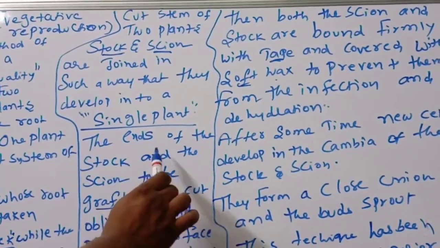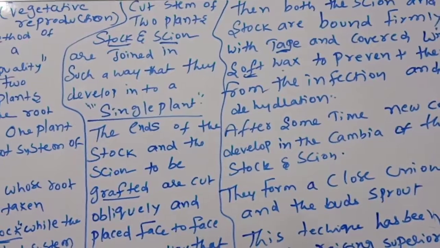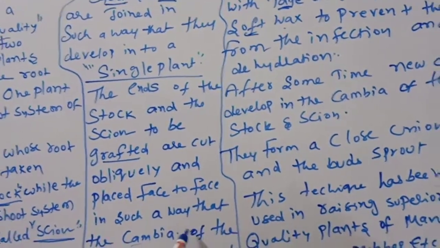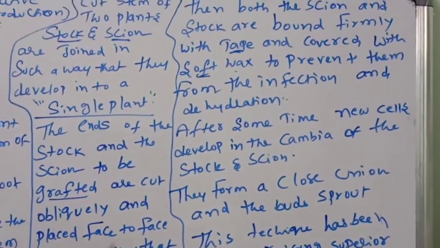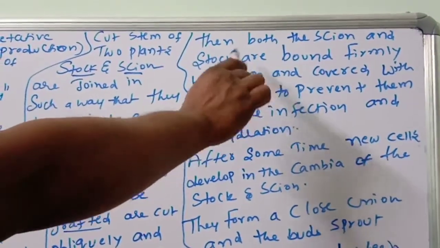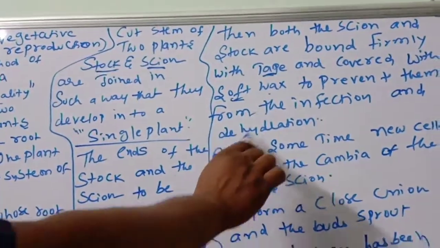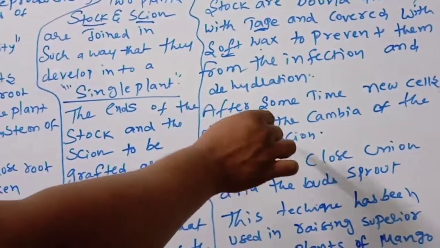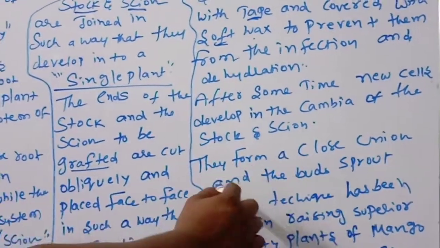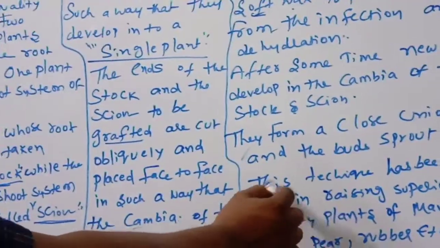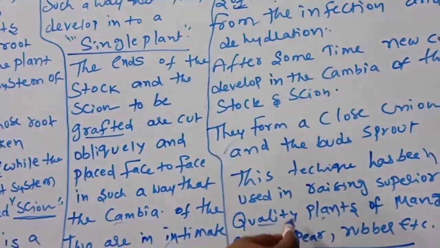The ends of the stalk and the scion to be grafted are cut obliquely and placed face to face in such a way that the cambia of the two are in intimate contact. Then both the scion and stalk are bound firmly with tape and covered with soft wax to prevent them from infection and dehydration. After some time, new cells develop in the cambia of the stalk and scion. They form a close union and the buds sprout.